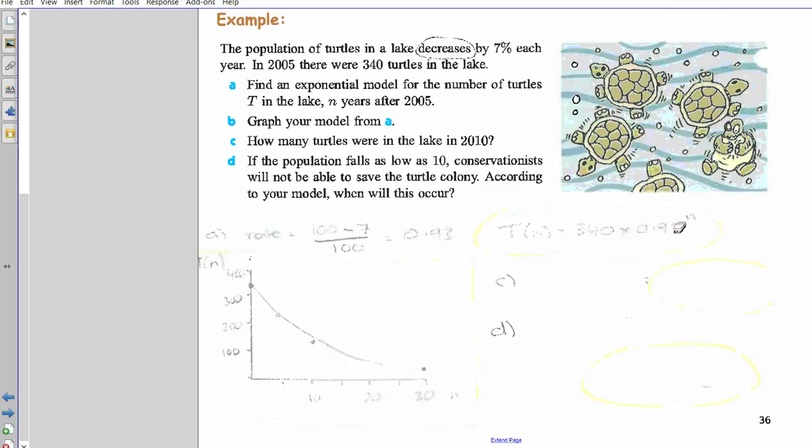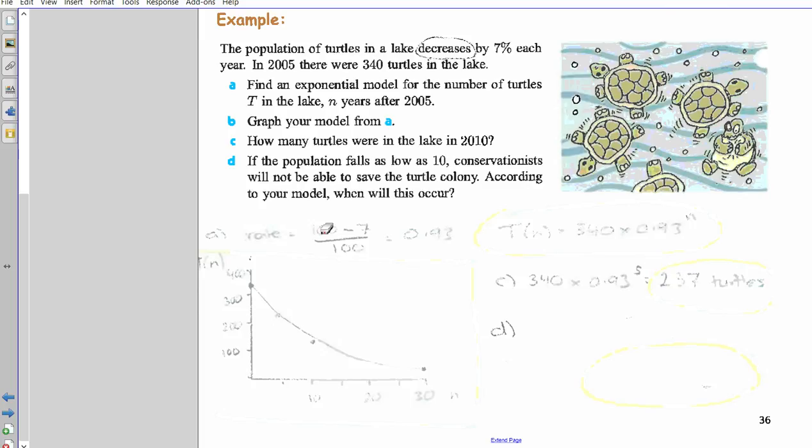Alright, so that's our graph. See how many turtles were in the lake in 2010. So let's see. In 2010, from 2005 to 2010, how many years has that been? It's been 5 years. So plug in 5 years, 340 multiplied by 0.93 to the power of 5. Plug it in your calculator, see what you get. You get 237 turtles, rounded to 3 sig figs.